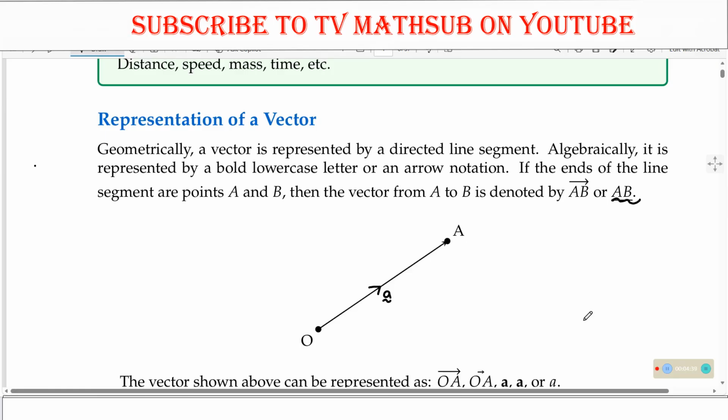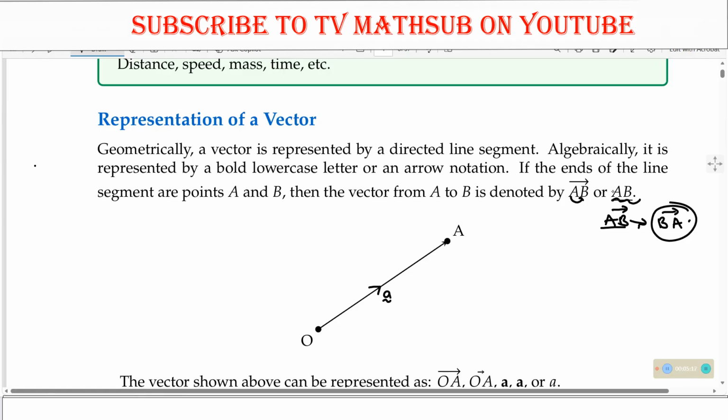If the ends of the line segment are points A and B, then the vector from A to B can be denoted by AB. Remember, in vectors, directions are very important. You must know where you are starting from and where you are ending. If our line starts from A and goes to B, then we shall have this as vector AB. But the moment you represent it as vector BA, then this becomes something else that is different from this.